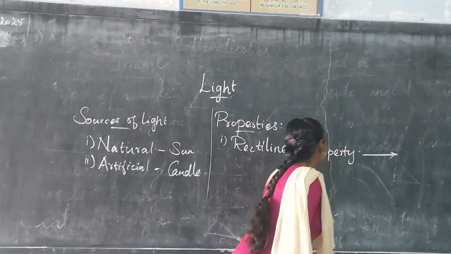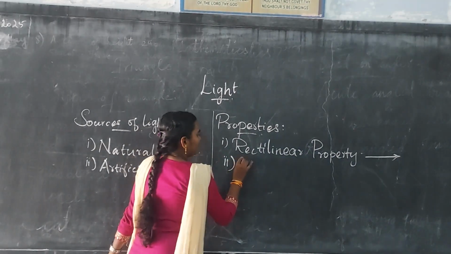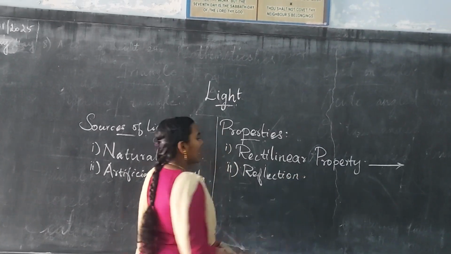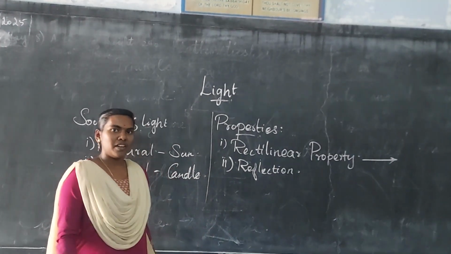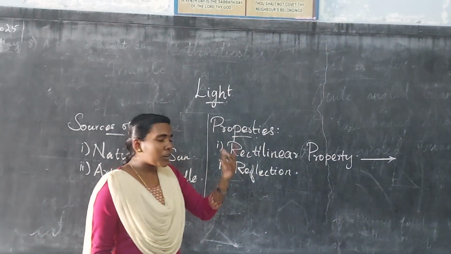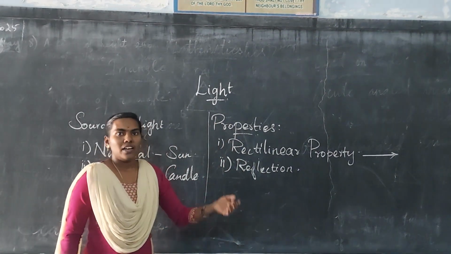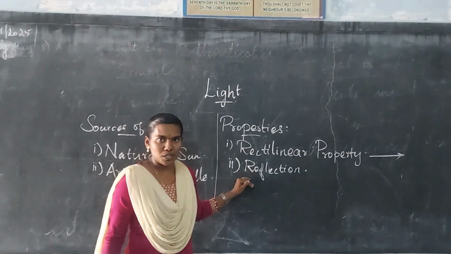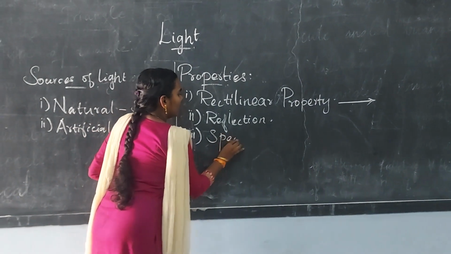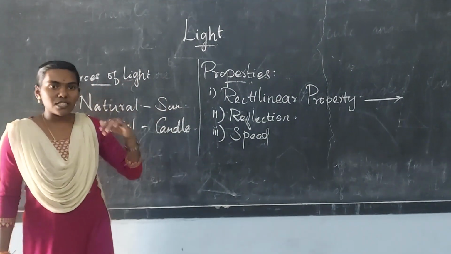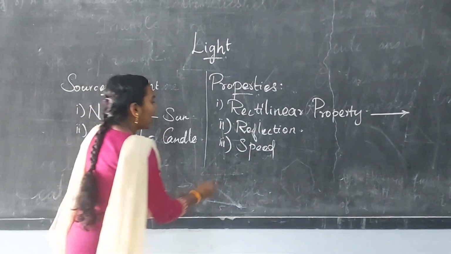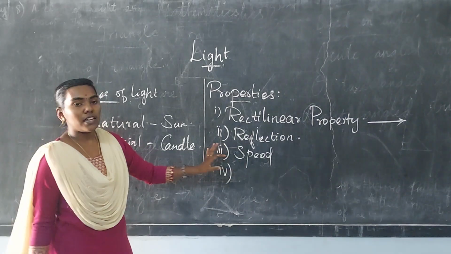Then the second property is reflection. Does light reflect? Yes, light will reflect. Because only then can we see our image in a mirror. We are also able to see other things due to the reflection process. Then the third one is speed. Light rays are a form of waveform, hence it travels. It has a speed. Speed is another property. And then the fourth property is that it forms a spectrum.